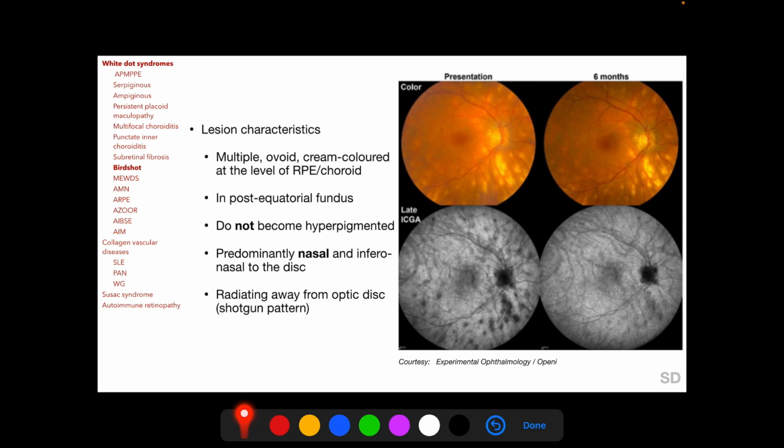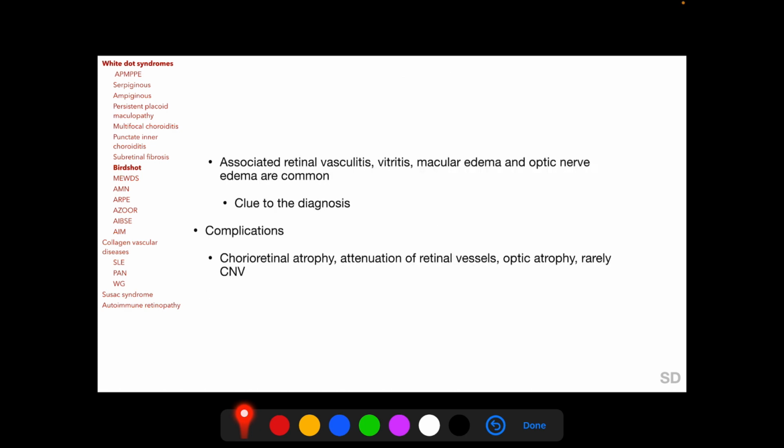from the optic disc. There can be associated retinal vasculitis, vitritis, macular edema and optic nerve edema, and they may actually be a clue to the diagnosis of BCR among posterior uveitis entities. Complications include chorioretinal atrophy, attenuation of retinal vessels, optic atrophy, and rarely choroidal neovascularization.